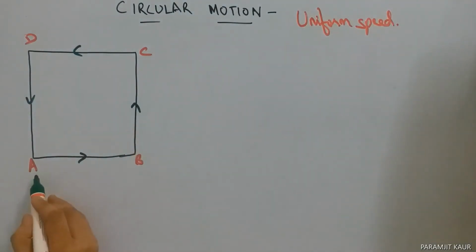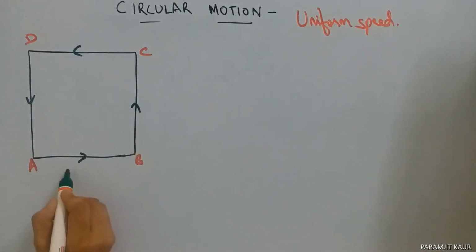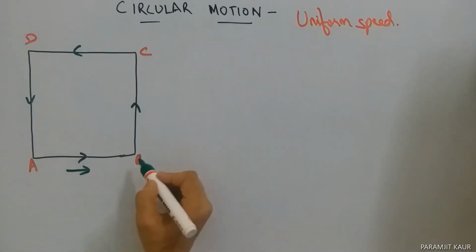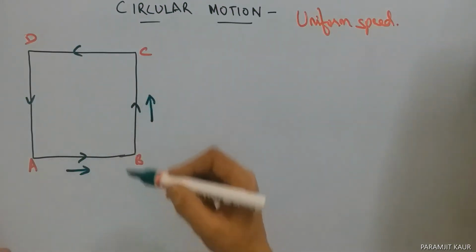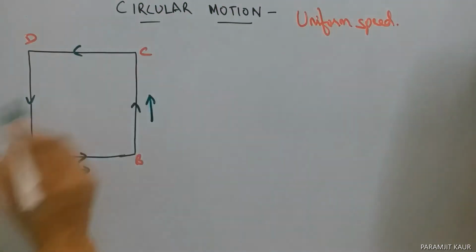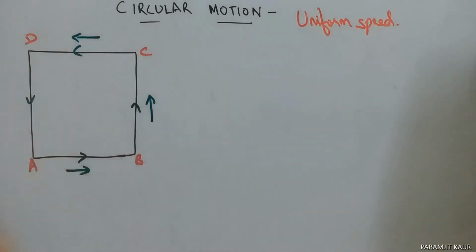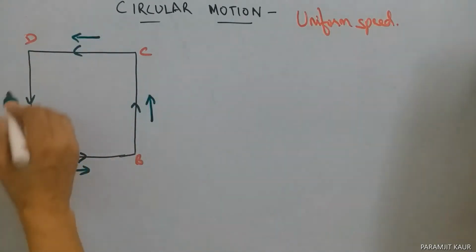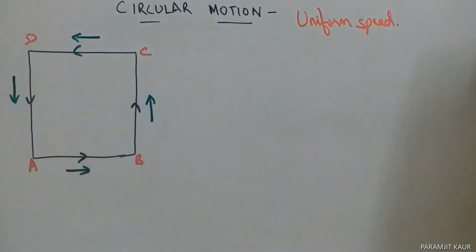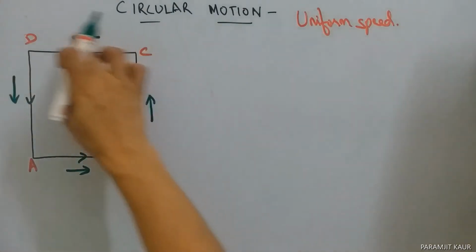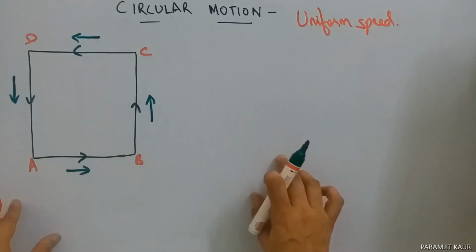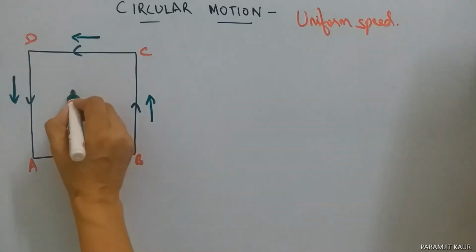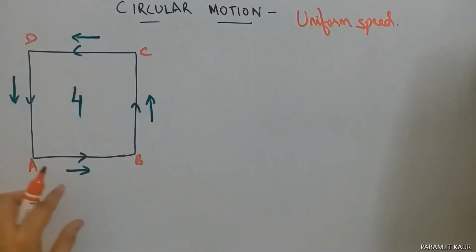When he is at point A, he is facing towards B. This is the first direction. When he reaches B, he has changed his direction towards C. When he reaches C, he has changed it towards D. When he reaches D, he has changed it towards A. So how many times has he changed his direction while moving along a square track? That's right. He has changed it 4 times.